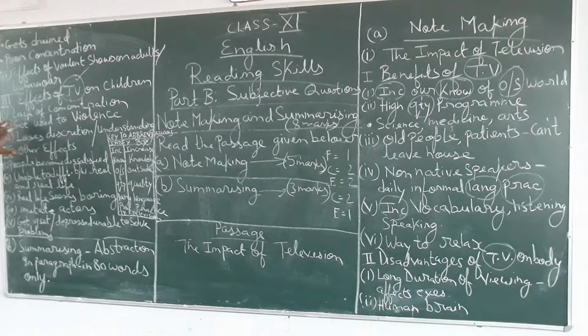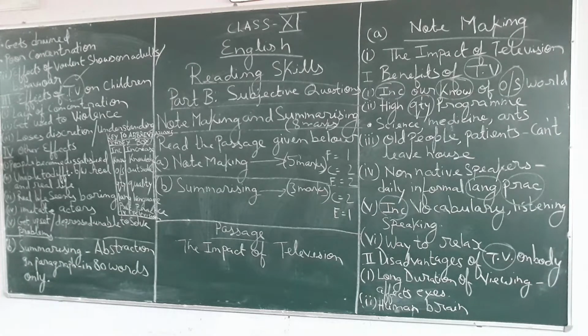Point number 1, lack of concentration. Point number 2, get used to violence. Watching TV for a long time, watching violent movies, you get used to violence also. Point number 3, loses discretion, understanding. You are losing your understanding power also.